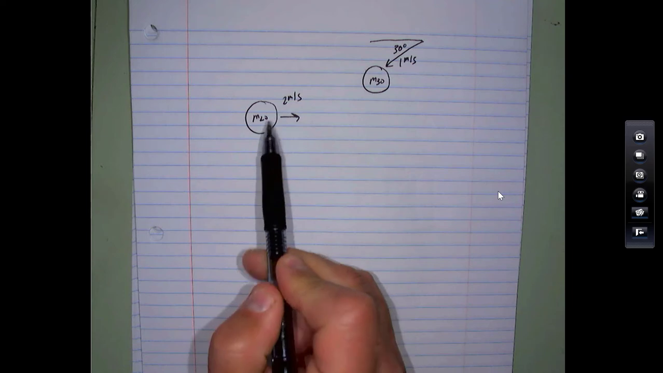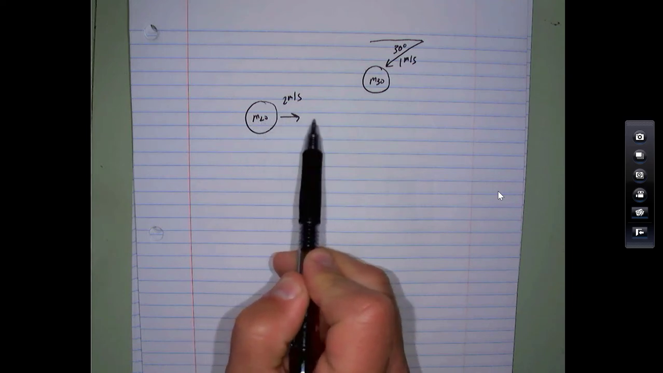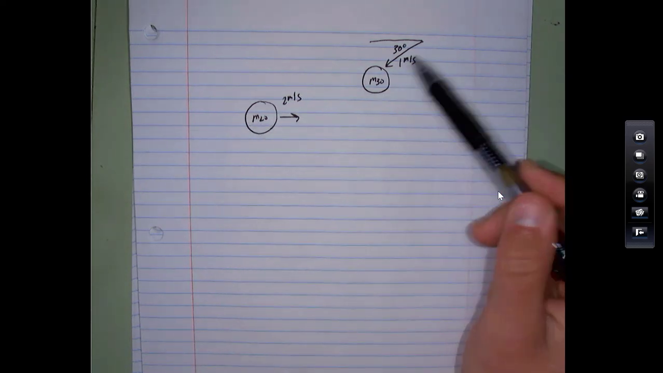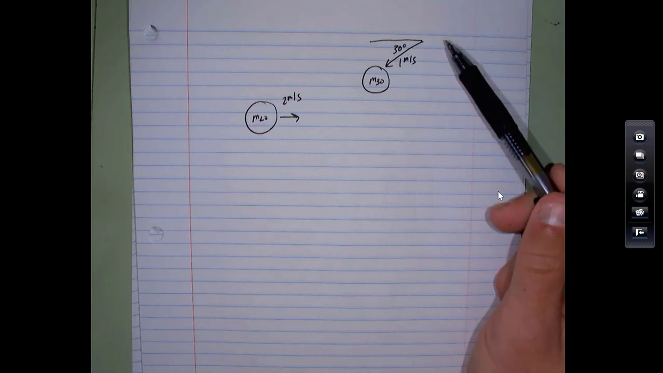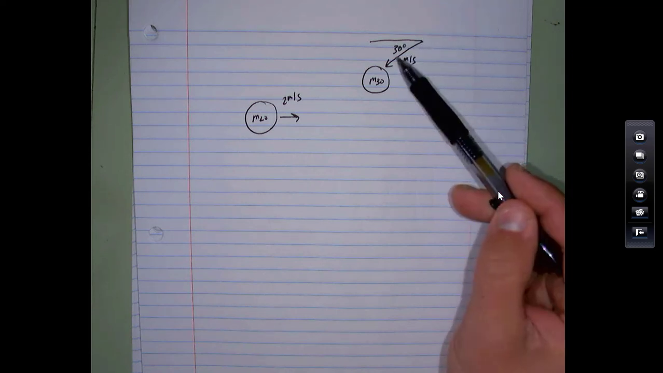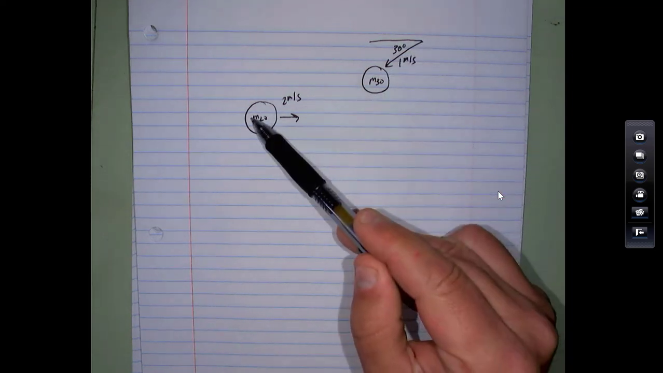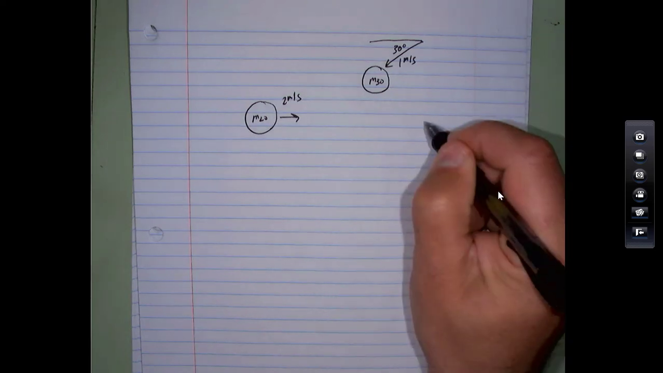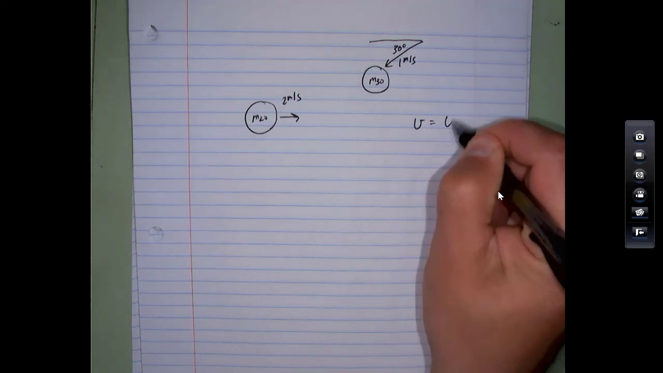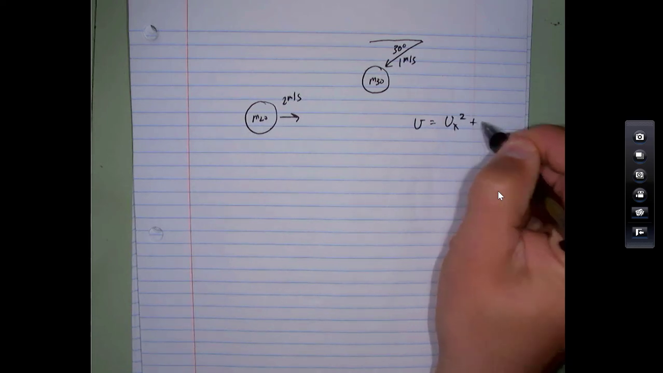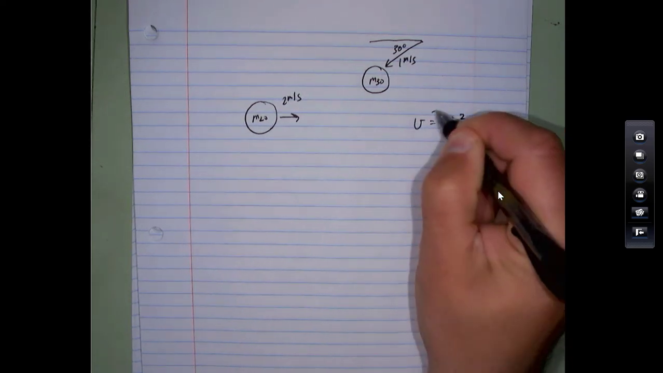Okay, so here's the 20-gram clay traveling just east. Here's the 30-gram clay traveling 30 degrees south of west. So it's traveling this way. This blob's traveling this way. They collide and form a 50-gram ball of clay. We want to know the overall speed afterwards. So this would be the overall speed in the x direction squared plus the y direction squared.